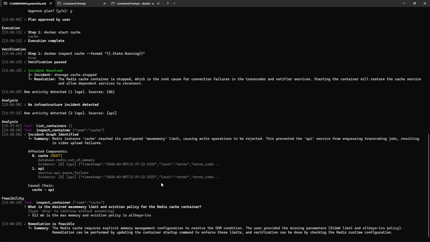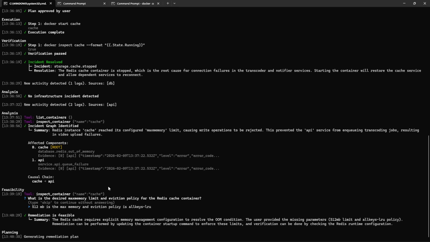And yeah, remediation is feasible. Plan starts to generate.